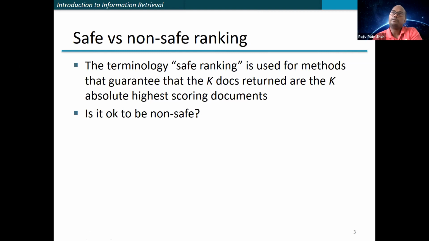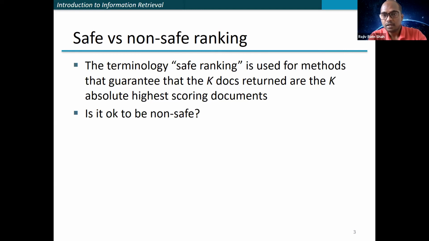Yeah, but if you recall, let me get back to the previous classes, right? When some process takes a lot of time, or something is difficult to solve, you do some kind of approximation, right? So I understand that safe is good, safe is the best to have, but at what cost are you achieving safe, right? At least I understand that in some cases, if it is very sensitive, you cannot compromise on safe ranking.